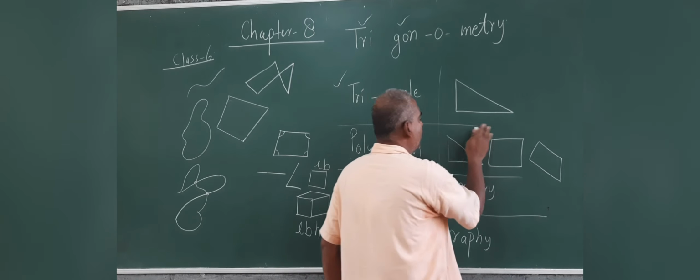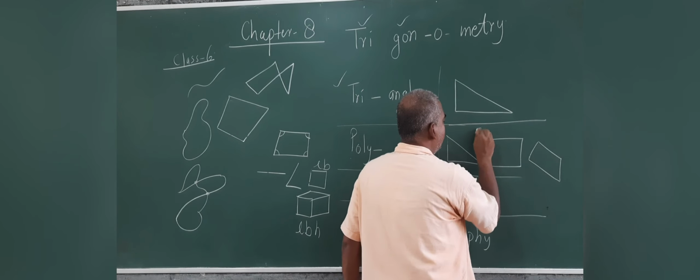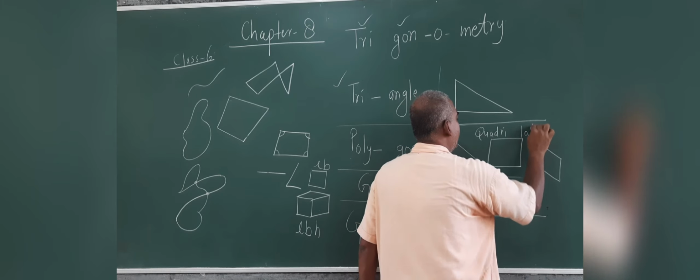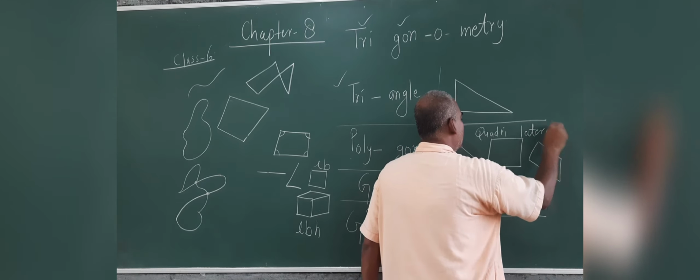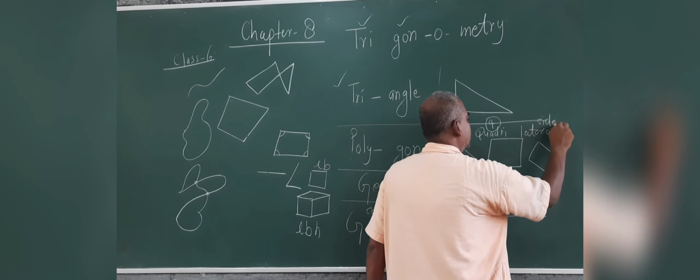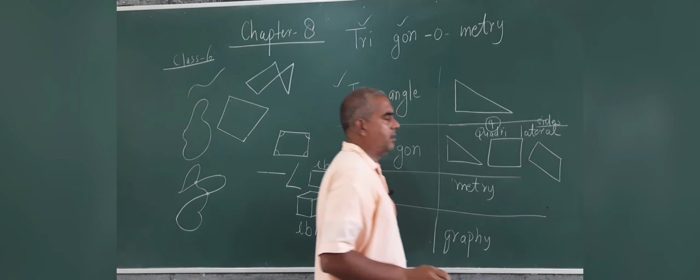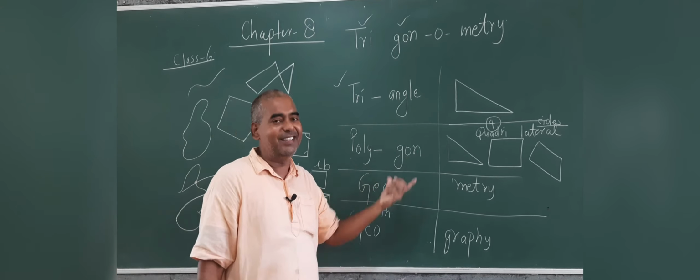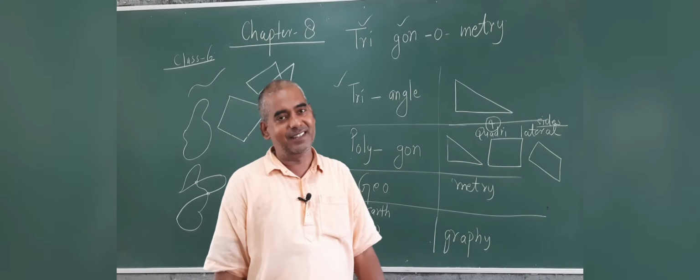Actually lateral means also side. This is quadrilateral. Quadri means 4 and lateral means side. Then you will see, sir, lateral means side, gon means side. Yes, these are the terminology.